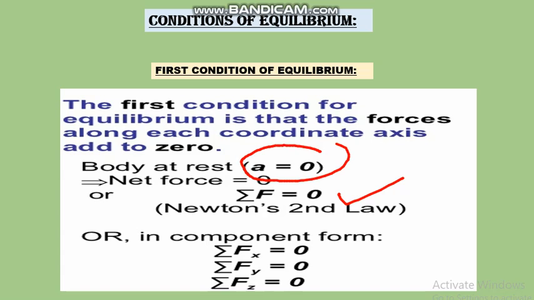Along the x-axis, the sum of all forces acting on the body is equal to 0. Along the y-axis, the sum of all forces is also 0, and likewise along the z-axis. Okay, class?